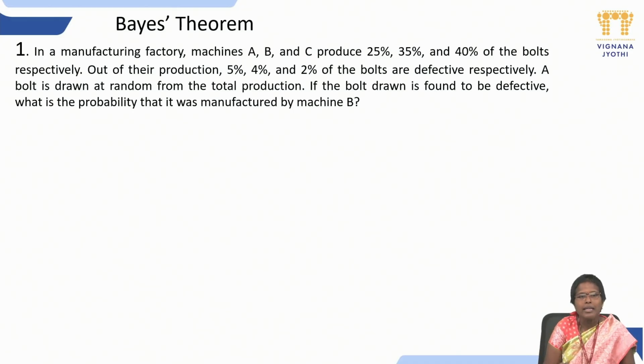In the problem, in a manufacturing factory, machines A, B, C produce 25%, 35% and 40% of the boards respectively.